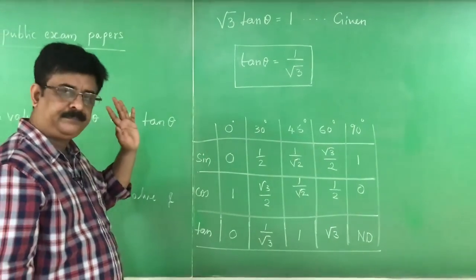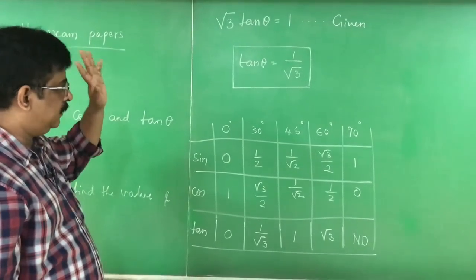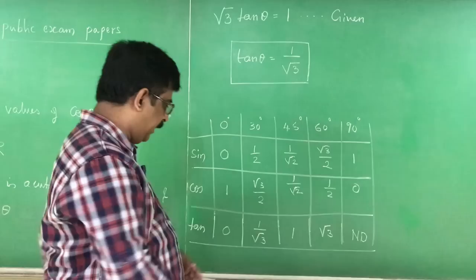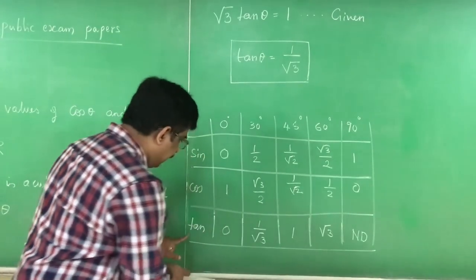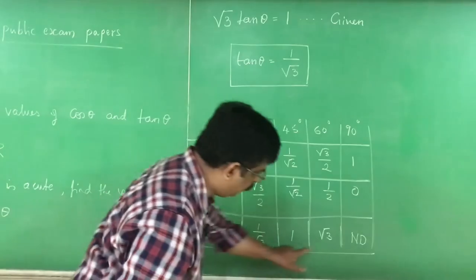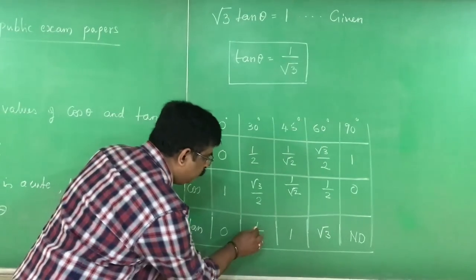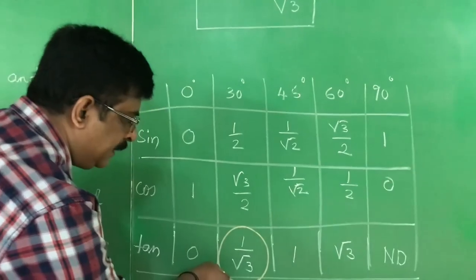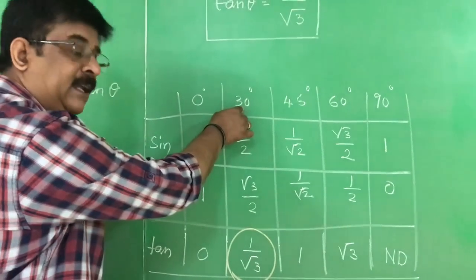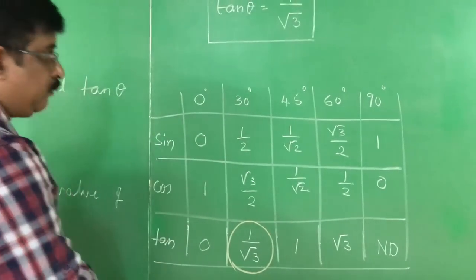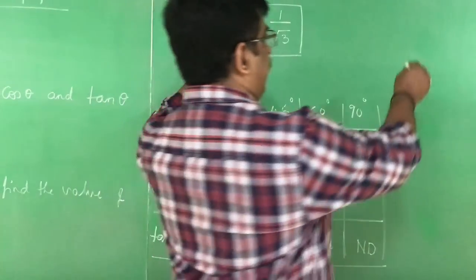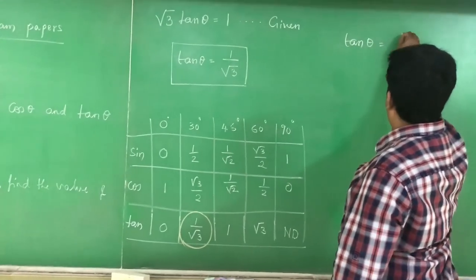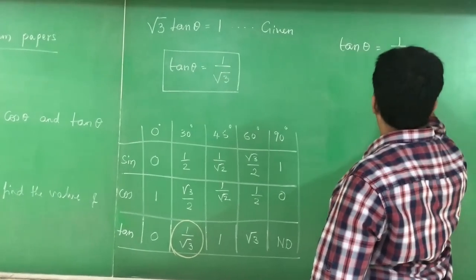Chart is ready. Now search. Tan theta is equal to 1 by root 3. In the tan theta row, you have to find 1 by root 3. Here, 1 by root 3 is there. This is for which degree? 30 degrees. Therefore, I write here, tan theta is equal to 1 by root 3.